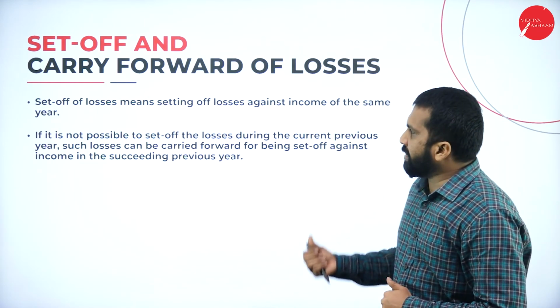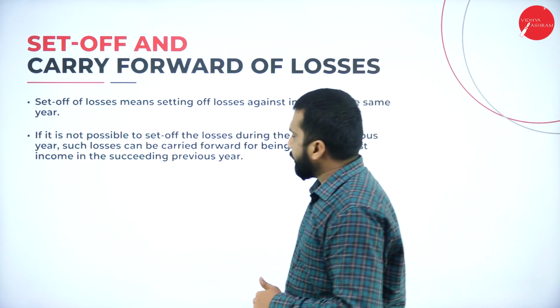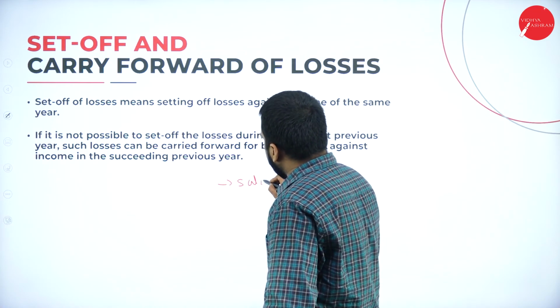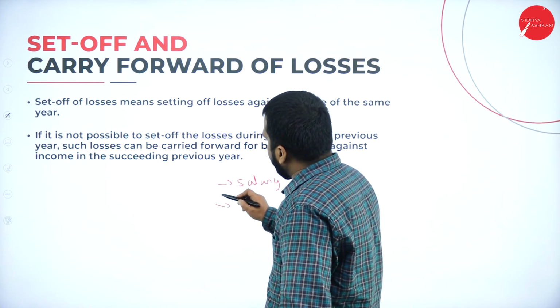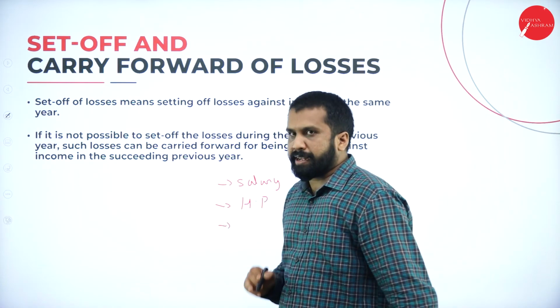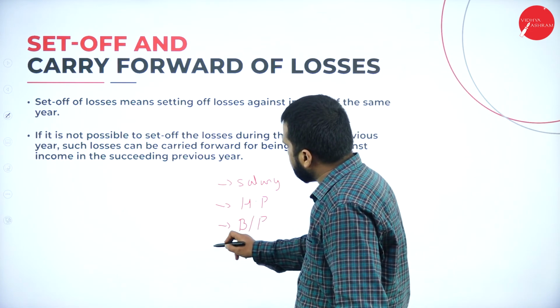Now, why do we need this? Very simple. You have 5 heads. First one, salary. Second, house property. Third, income from business or profession.